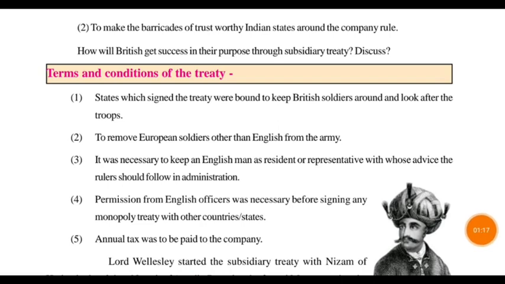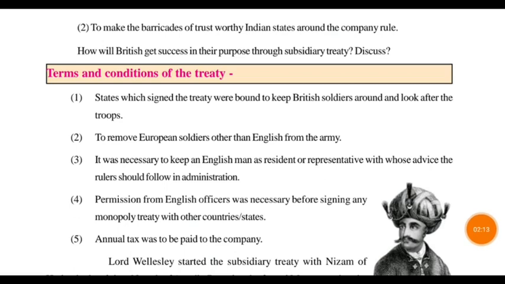The first one is about the states that signed the treaty with the Britishers. They had to look after the soldiers and troops of the Britishers, help them with whatever problems they had, and provide everything the armies and troops needed from the states.